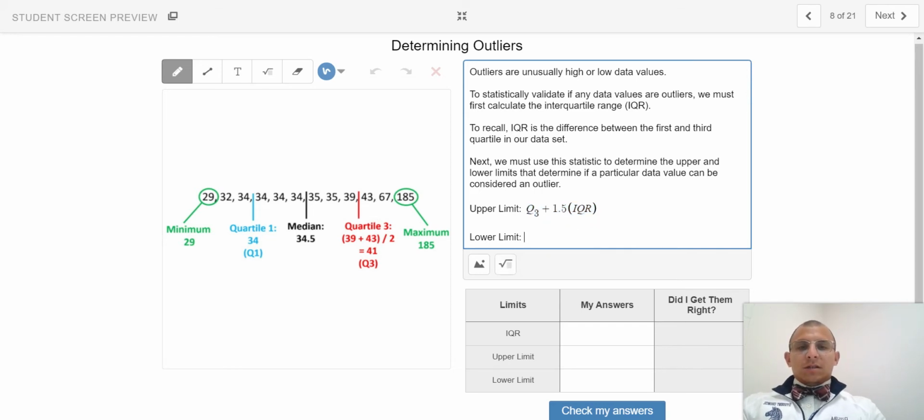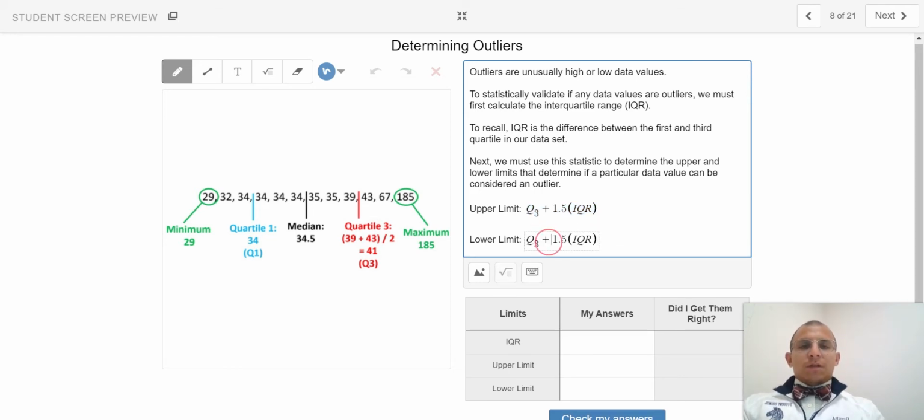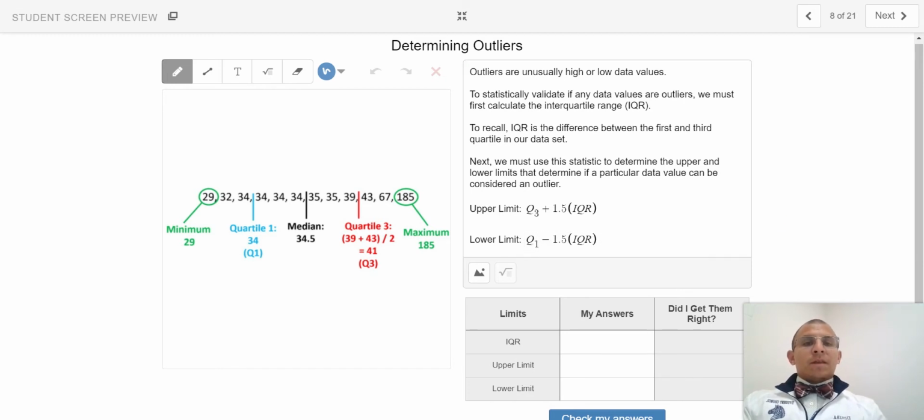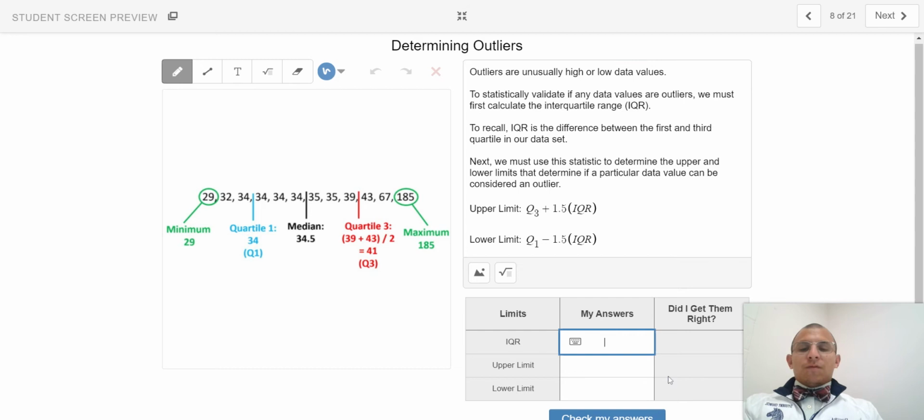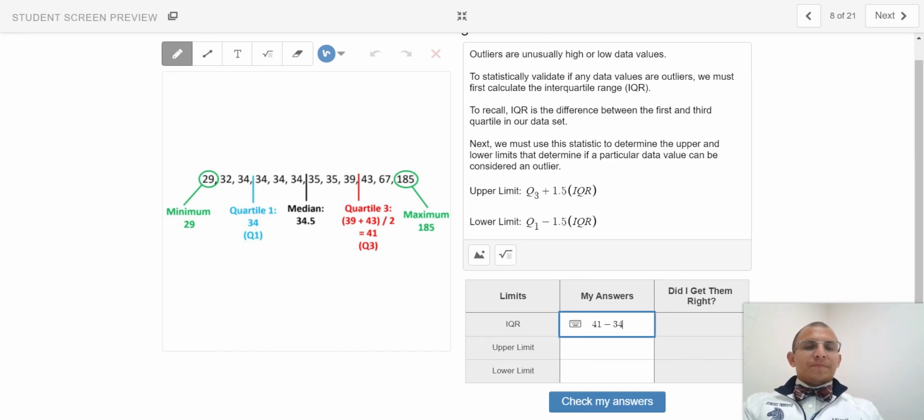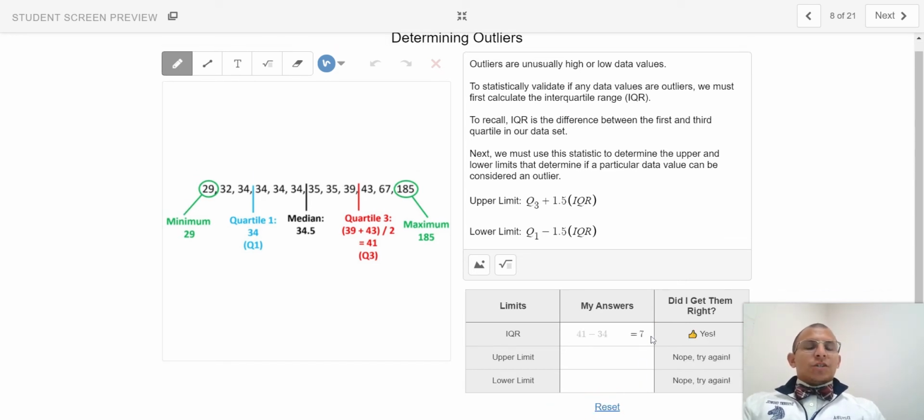And coincidentally, we apply very similar logic to establish the lower limit and determine if any of the data values exist beyond those limits. So for here, once again, the interquartile range is the difference between the first and third quartile. So that'll be a value of 41 minus 34. If you check your answers, you can see that my interquartile range is correct.